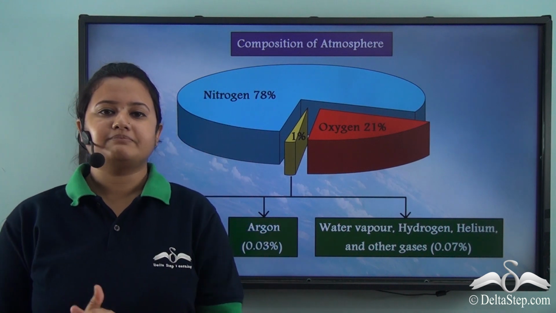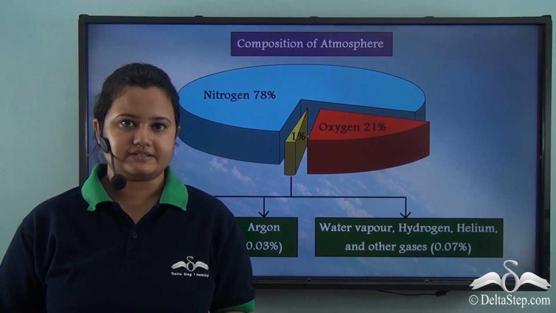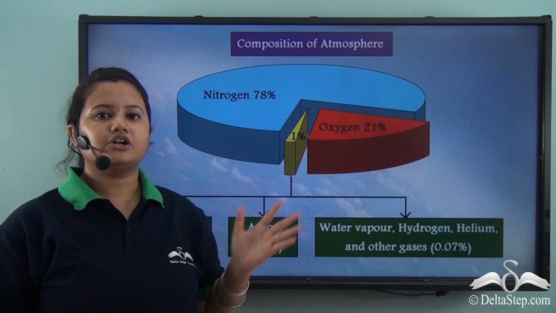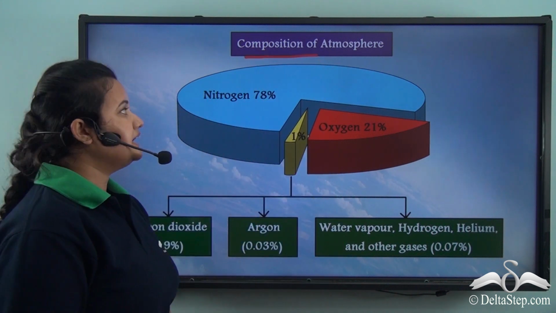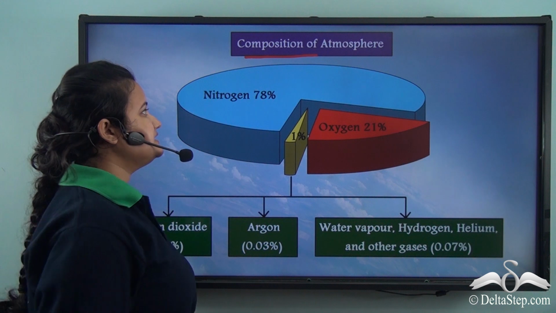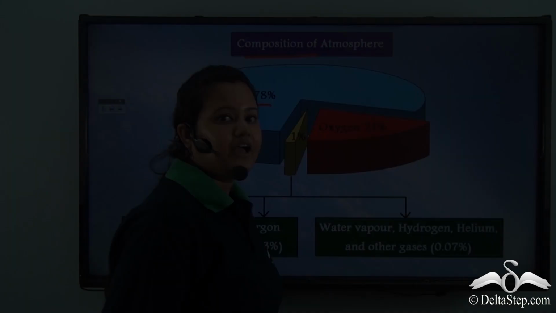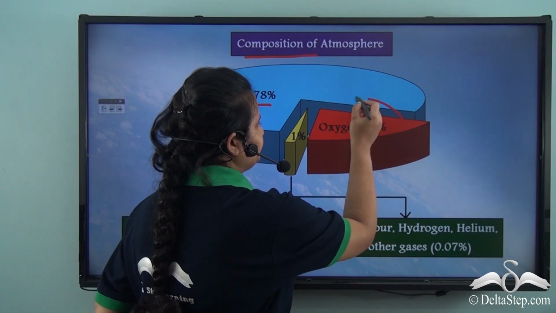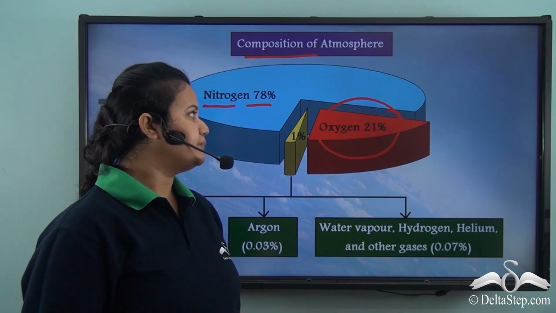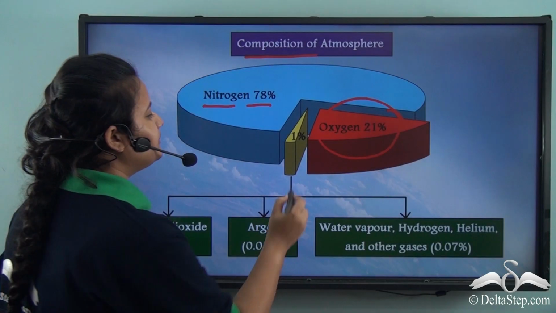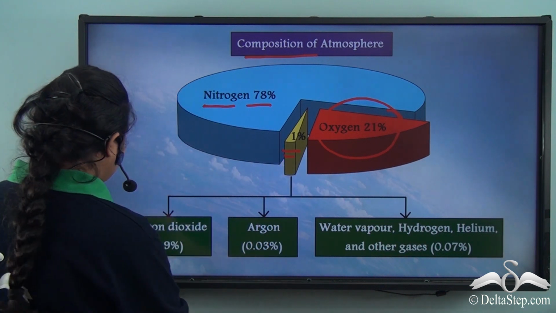Now, I just mentioned that atmosphere is composed of several gases. Now, this pie chart shows the composition of our atmosphere. See, the most abundant gas, that is nearly 78%, is composed of nitrogen. We also have oxygen. Nearly 21% of the atmosphere is composed of oxygen. The remaining 1% is composed of several gases like carbon dioxide.